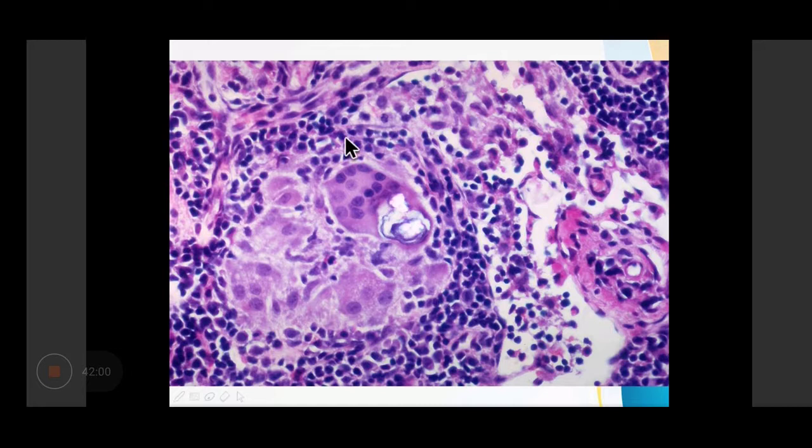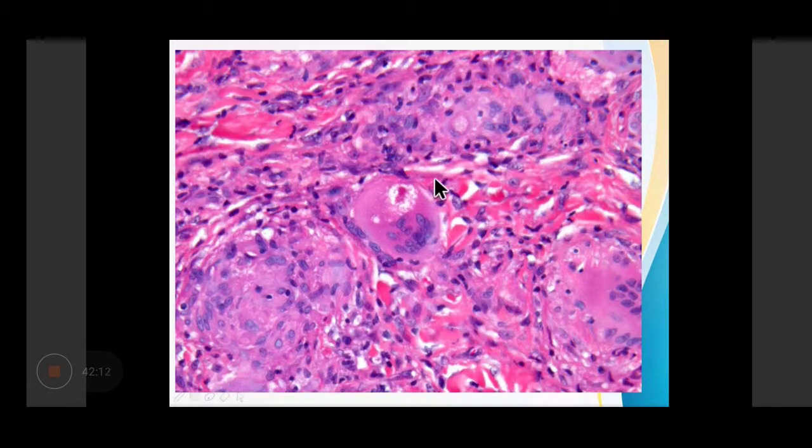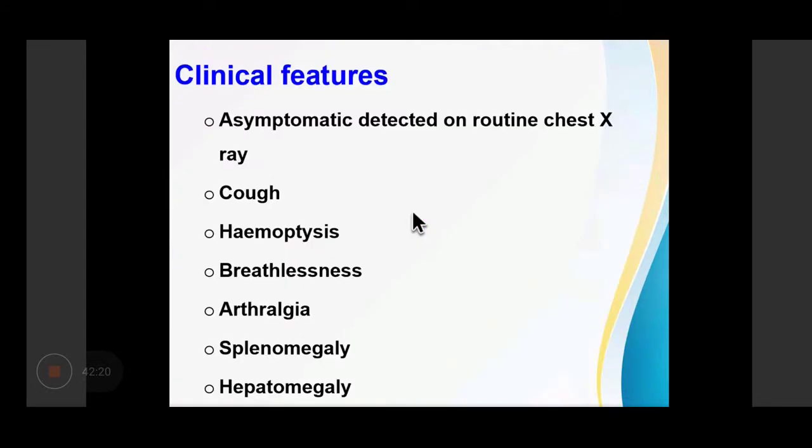So this is a Langerhans giant cell, and within the giant cell we can see a dark bluish colored laminated structure. This is a Schaumann body. This is again a giant cell which shows stellate shaped cytoplasmic inclusions, which are known as asteroid bodies.